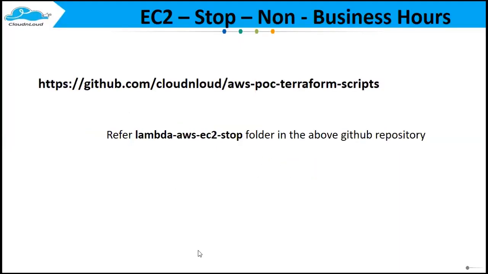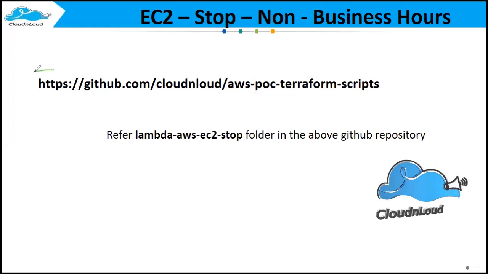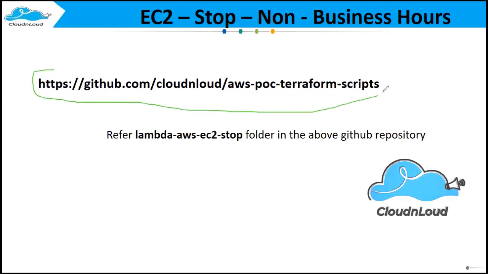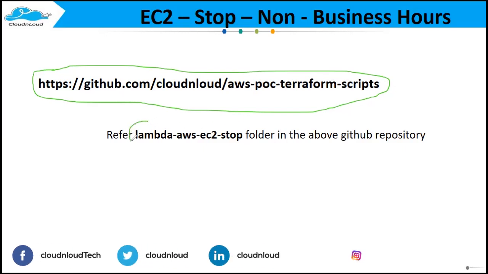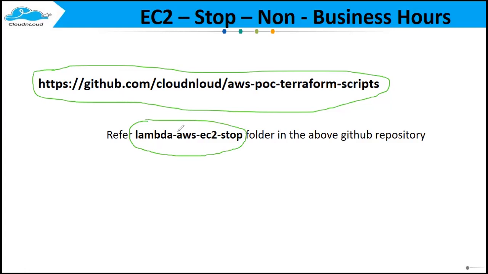In the previous session also, I clearly explained that for any AWS-related Terraform automations, please stick to this repository. Under this, we will keep adding individual folders with different functionality.